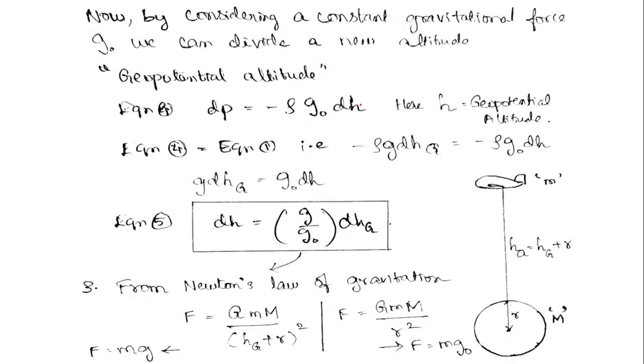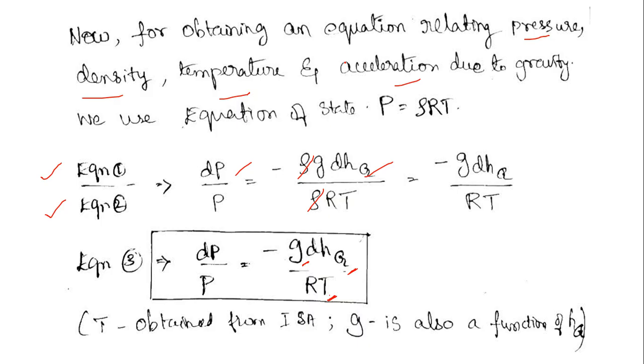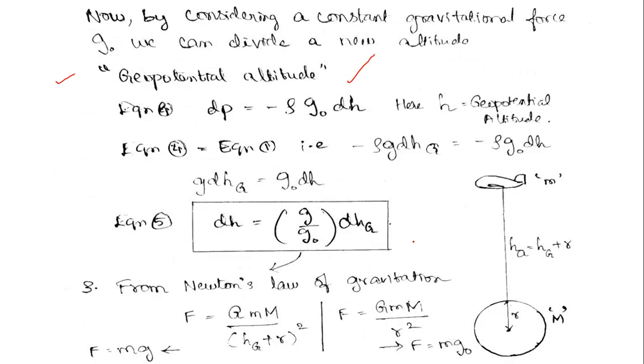So for this purpose, we are defining a new altitude known as the geopotential altitude. As in the previous case, we are having the gravity as a varying function. In this case, we will consider the gravity to be constant, that is g naught, and the height to be transferred as h. So here h means the geopotential altitude.